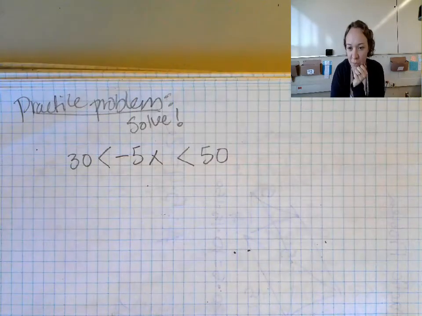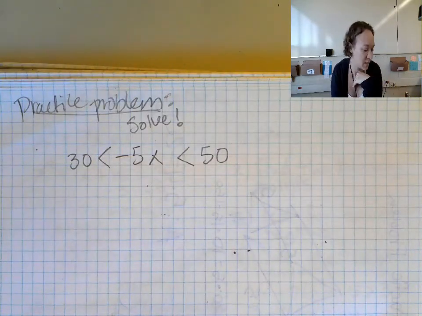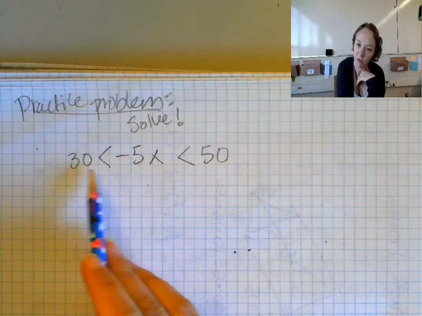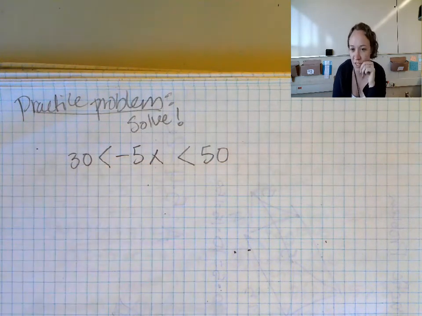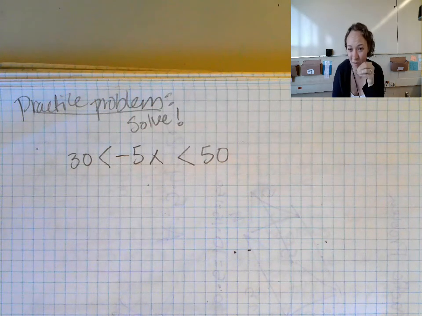All right, for your practice problem, let's just do a basic compound inequality. -5x is greater than 30, but less than 50. Please solve, and at the end, check that your answer makes sense. Confirm that it works.